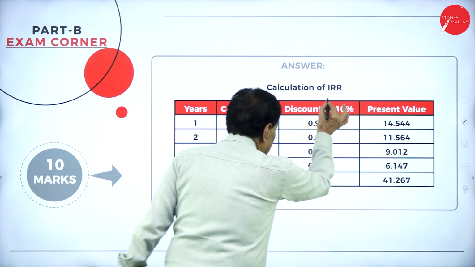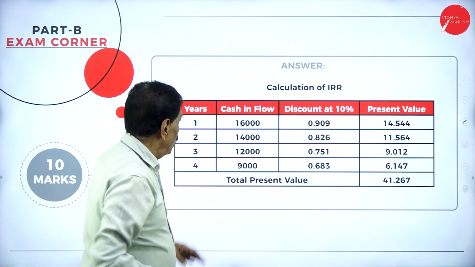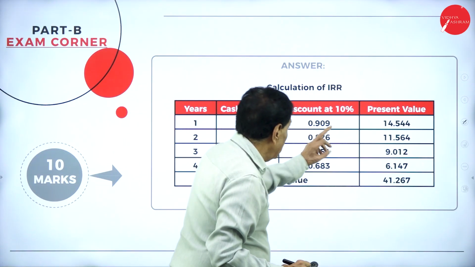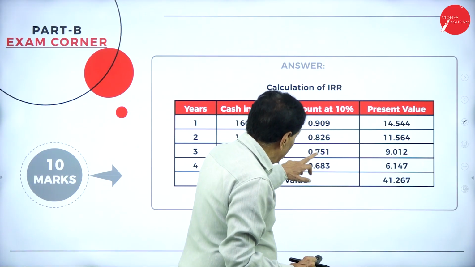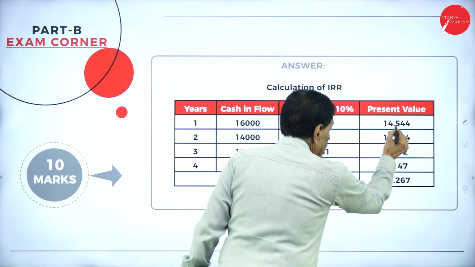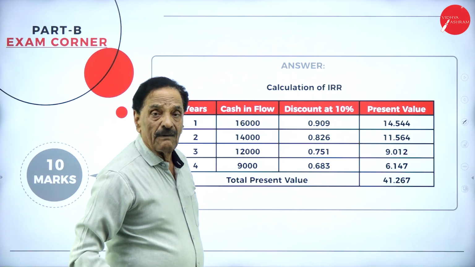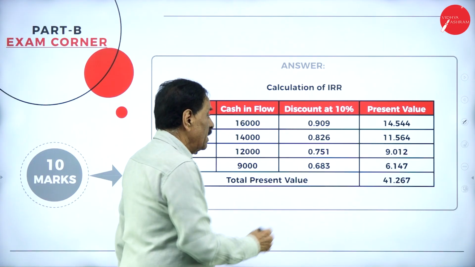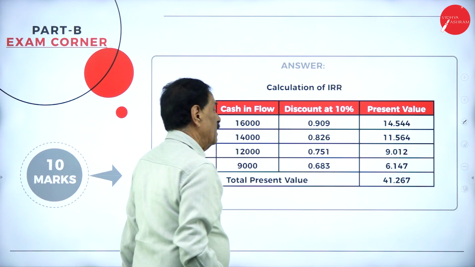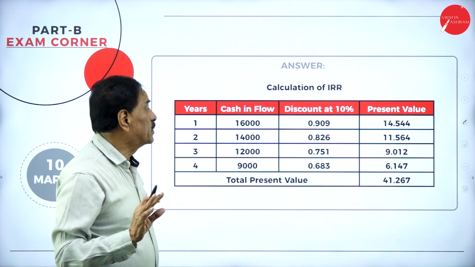Now you go to the discount factor at 10%. The 4 years' flows are 16,000, 14,000, 12,000, 9,000, with 0.909, 0.826, 0.751, 0.683. Multiply: 14,544, 11,564, 9,012, 6,147, for a total of 41,267.